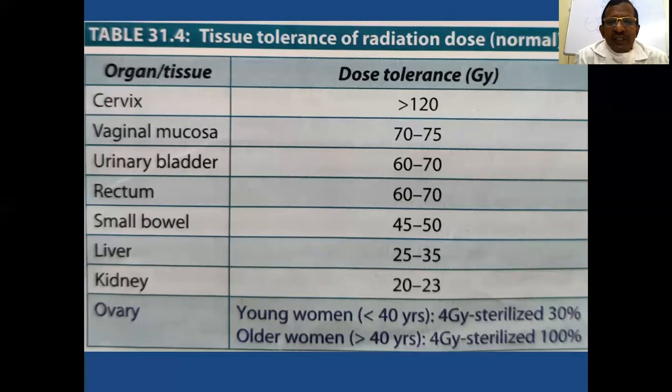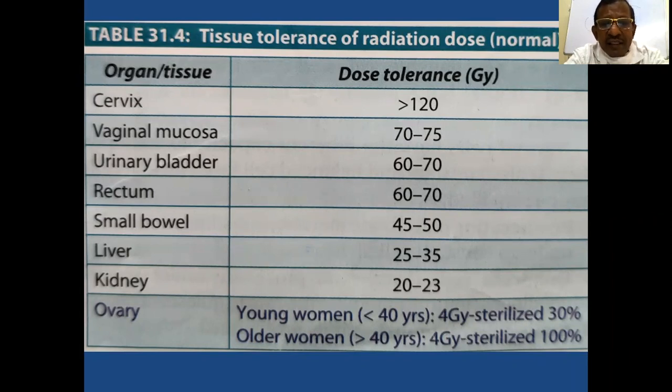The cervix usually tolerates about 120 gray, next is vaginal mucosa about 70 to 75 gray, and the bladder 60 to 70, rectum almost 60 to 70 or 50 to 60 gray, small bowel 45 to 50, liver 25 to 35 gray, and kidney 20 to 23.